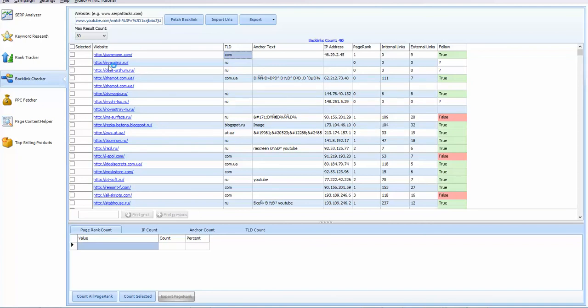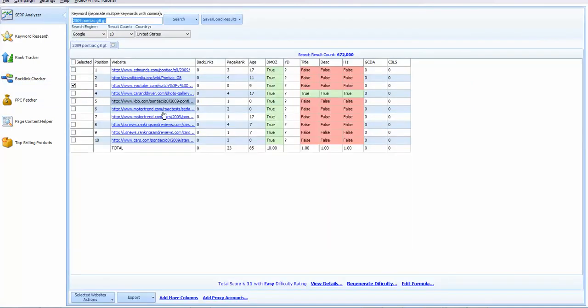So I'm going to go back to SERP Analyzer, and we can take a look at what Car and Driver has and what Motor Trend has, and try to get their backlinks. Specifically, we're probably going to take a look at these sites because they are review sites. So this may be something we can look at grabbing, seeing what their backlinks are.